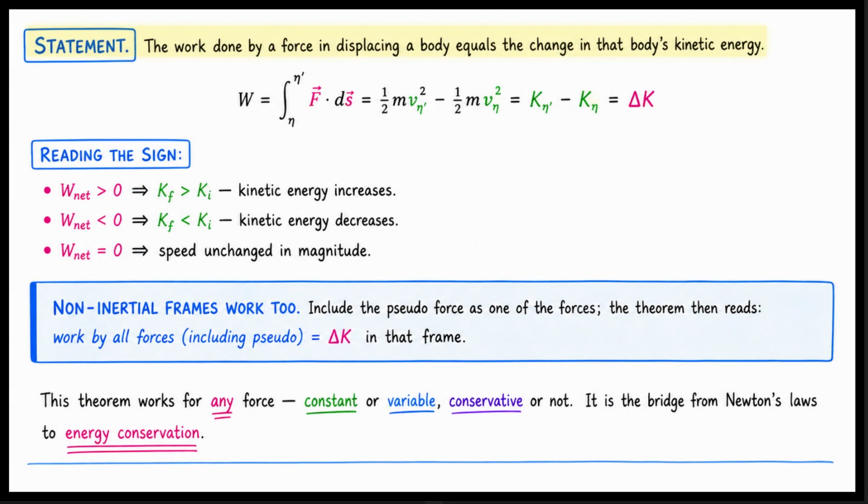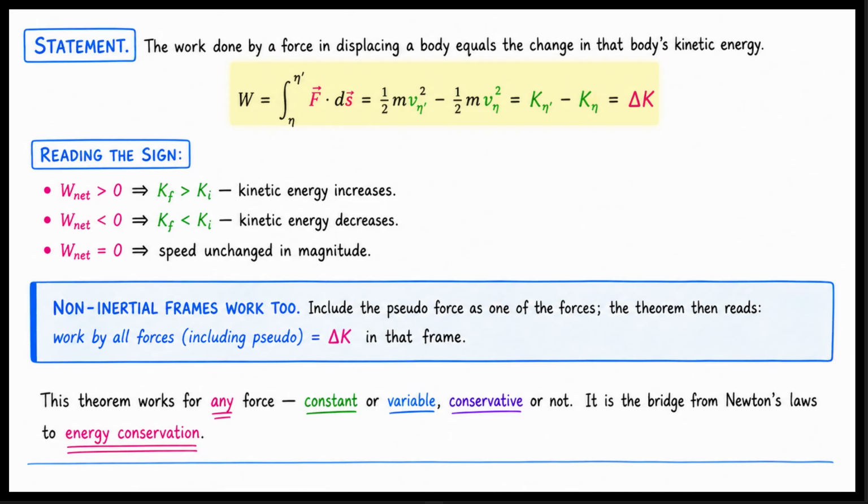Let us introduce the work-energy theorem. The theorem states that the work done by a force in displacing a body equals the change in that body's kinetic energy. Mathematically, net work W equals the integral of F dot ds from velocity v1 to v2. This equals 1/2 mv2 squared minus 1/2 mv1 squared. This is final kinetic energy Kf minus initial kinetic energy Ki. We call this delta K.